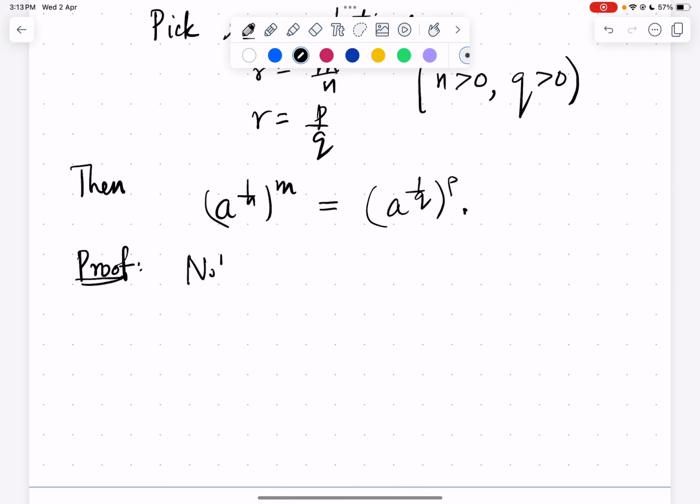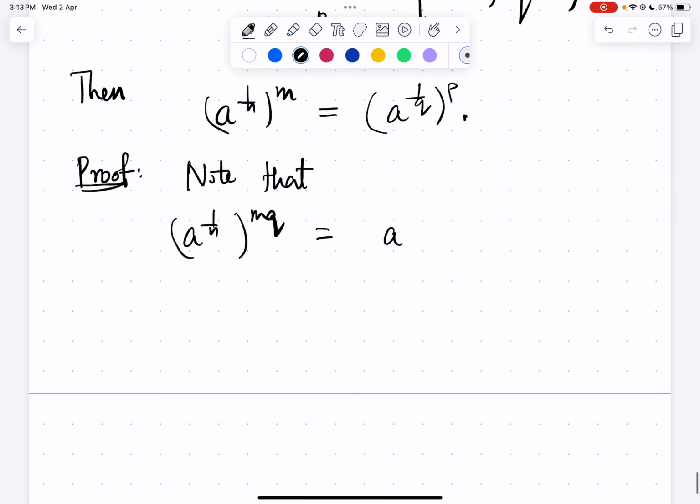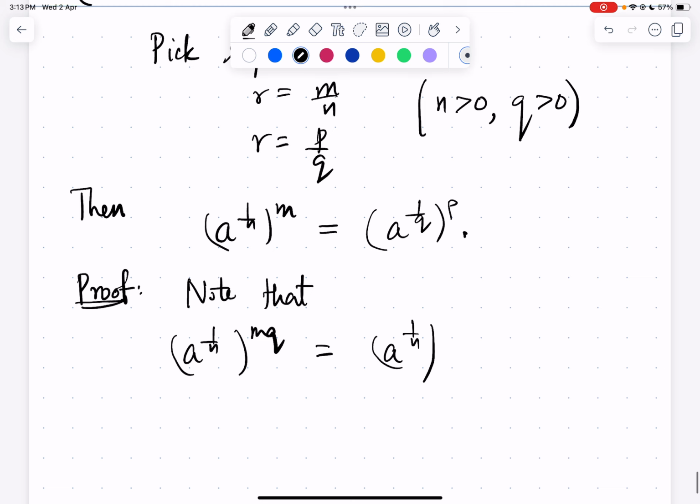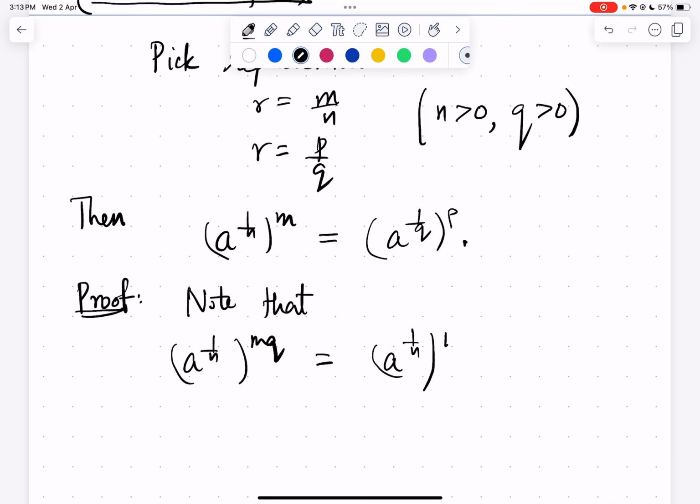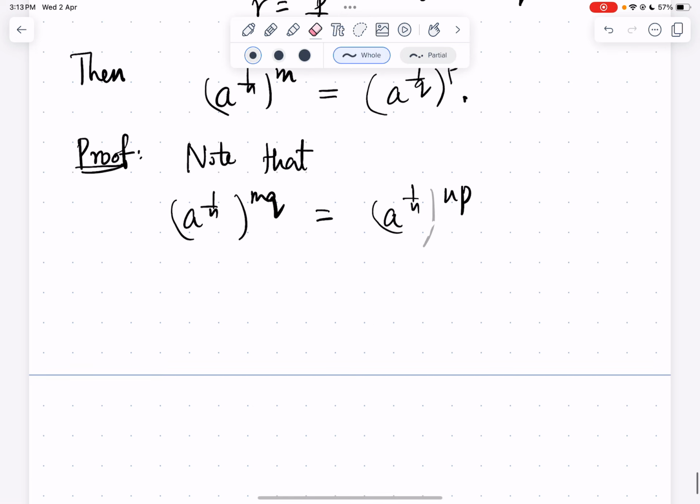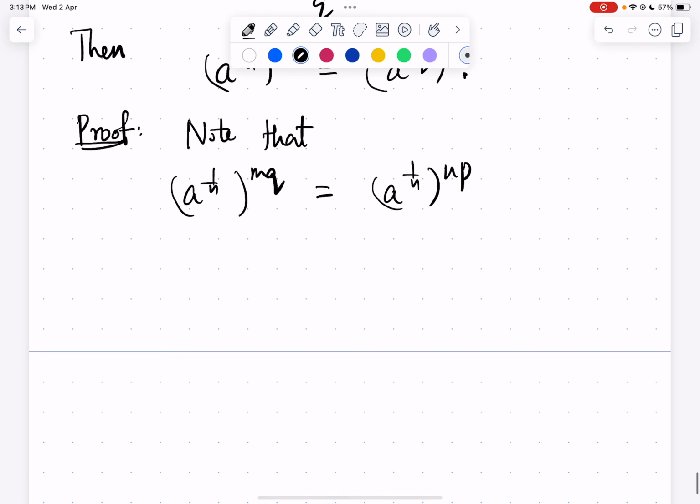So first note that a power 1 by n power mq, what is this power? This power is a power 1 by n power... So m by n is p by q, right? So mq is np, right? So this is equal to a power p. So a power 1 by n power mq is a power p.